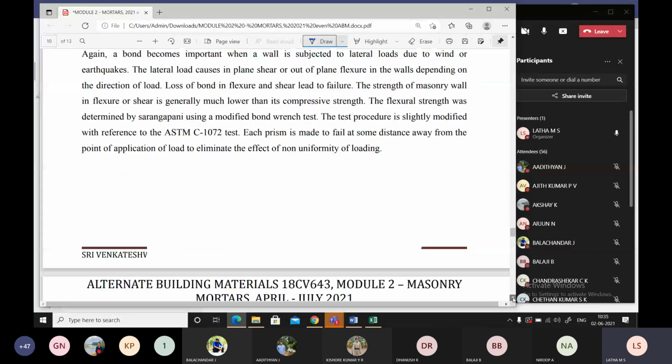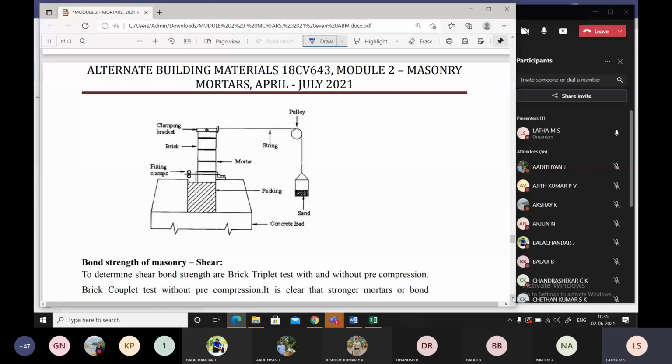So flexure, I'll explain to you with this diagram. Okay, this we call the bond wrench setup.